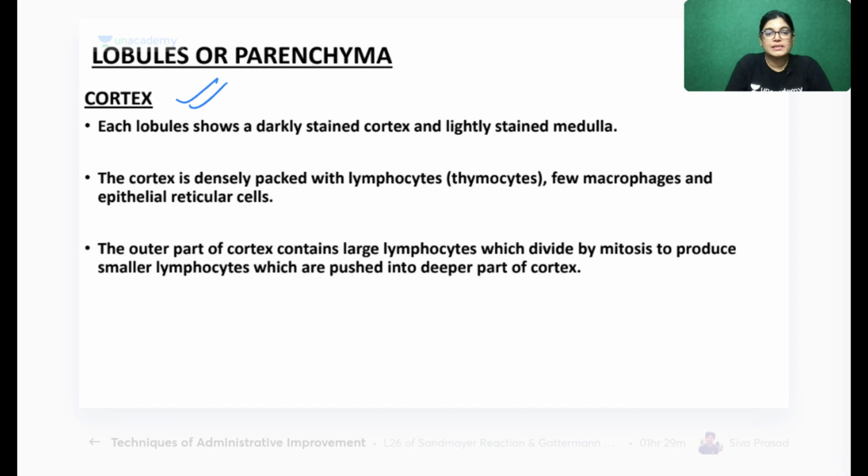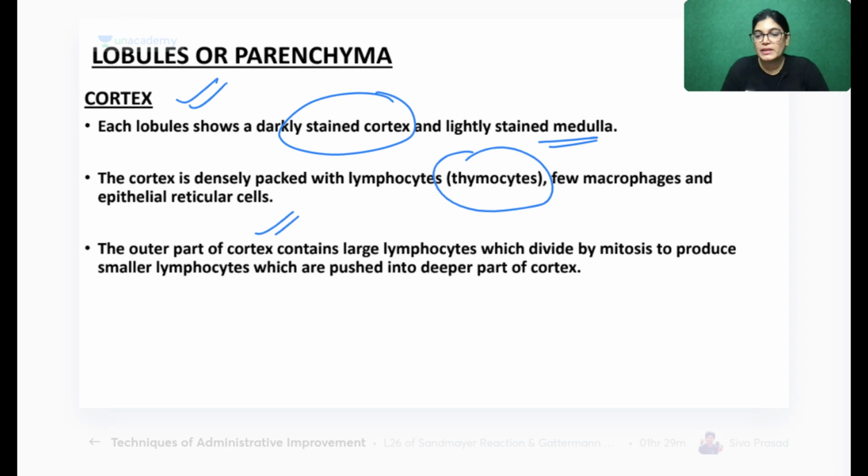Now, in the cortex, the cortex is darker stain, lighter stain is medulla. Thymocytes are lying, and also epithelio-reticulocytes. So when it is asked in the viva, what is the cortex of thymus gland containing? The answer is thymocytes, macrophages, and epithelio-reticular cells. Medulla is lighter stain, and in the medulla we have got Hassall's corpuscles.